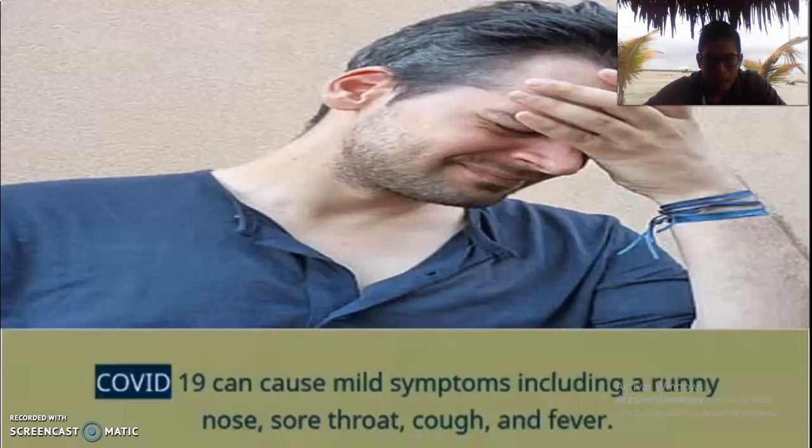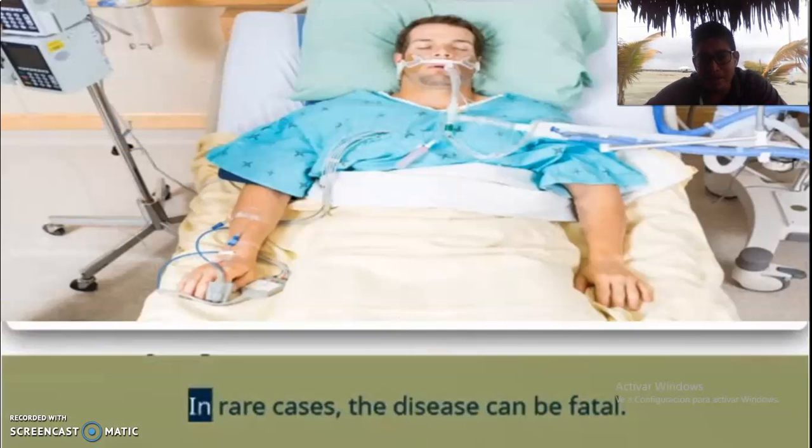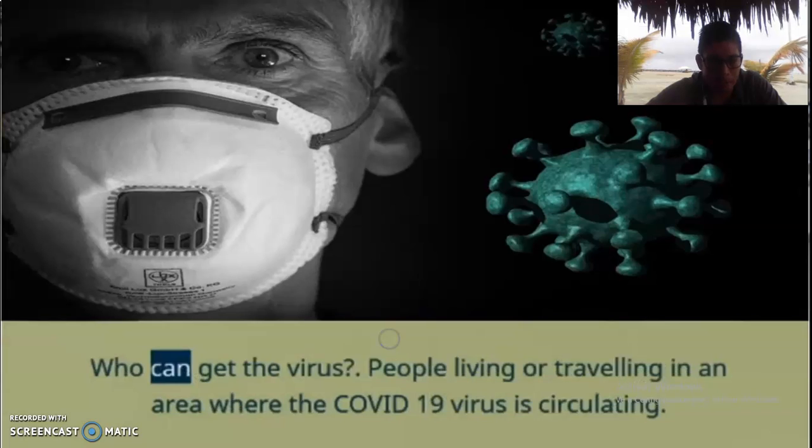COVID-19 can cause mild symptoms including a runny nose, sore throat, cough, and fever. Symptoms can be more severe for some people and can cause pneumonia for breathing difficulties. In rare cases, the disease can be fatal. Older people and people with pre-existing medical conditions are more at risk of becoming severely ill with the virus.